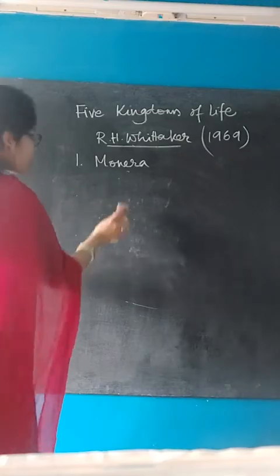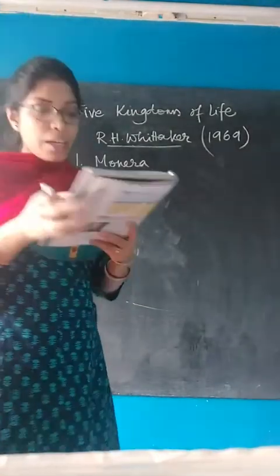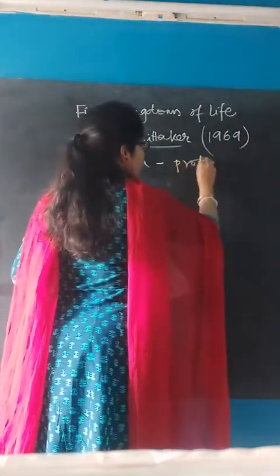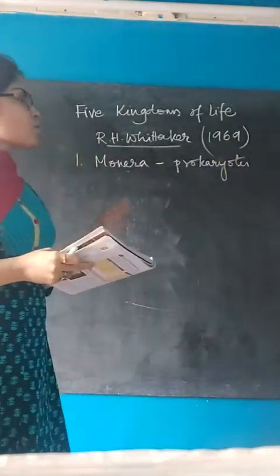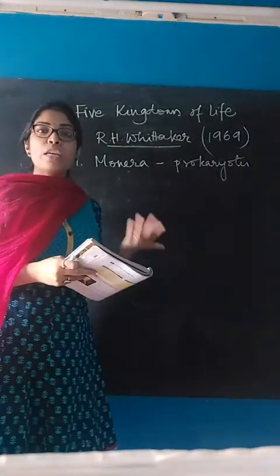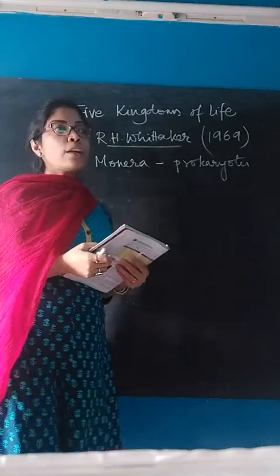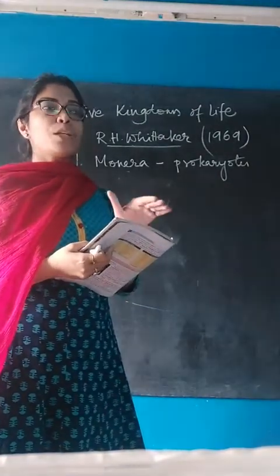The first kingdom that we will talk about is Monera. The kingdom includes all prokaryotes. Now what are prokaryotes? You have learned about eukaryotes and prokaryotes previously. Just to give you a brief recap, prokaryotes are the primitive cells which do not have a well-developed nucleus.